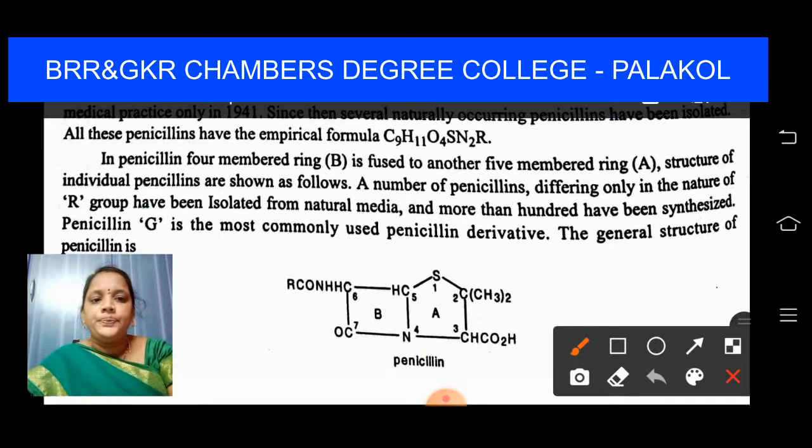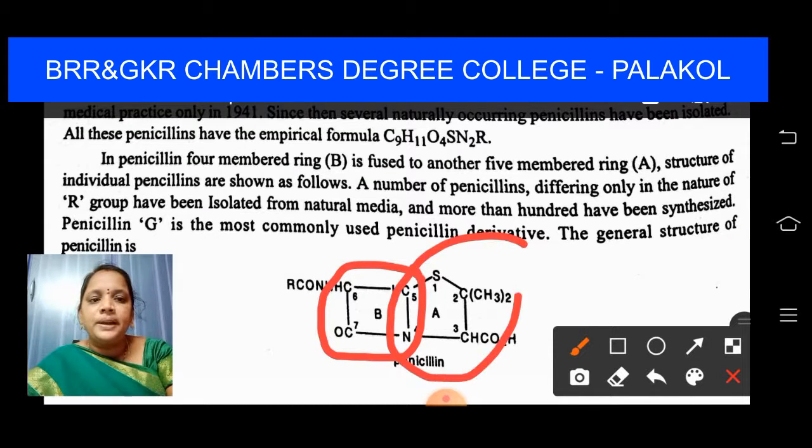Okay students, in penicillin, let me show you, the four-membered ring, which is B, is fused to another five-membered ring, which is A. B is a four-membered ring, and A is a five-membered ring. This four-membered ring is clubbed or fused to a five-membered ring. This is the structure of all penicillins. The common structure of penicillin contains a four-membered ring clubbed with a five-membered ring.